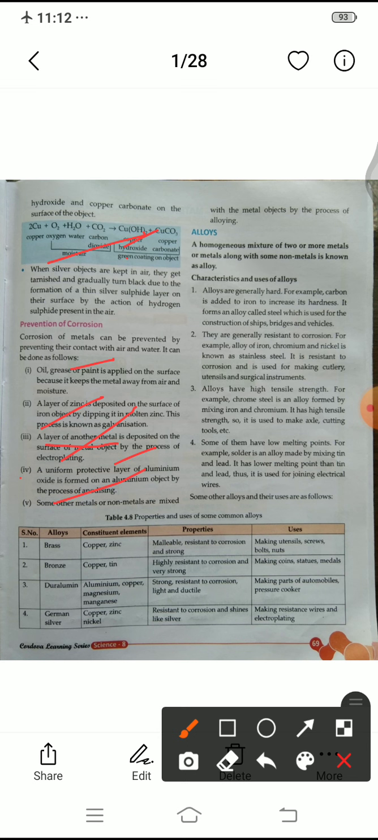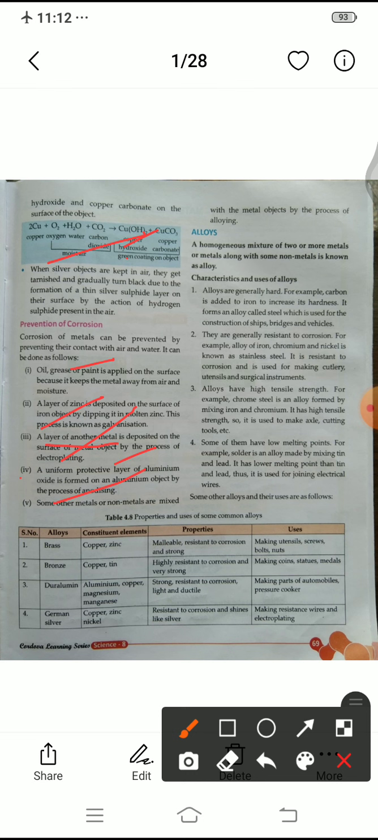then firstly we have to take one electrode and attach it to the gold, and the other one is the spoon, and after some time the spoon will get a layer. On the spoon there is one layer, the gold layer, and it is a type of electroplating. Fourth, a uniform protective layer of aluminum oxide is formed on an aluminum object by the process of anodizing. Okay, dear, now I hope you all understood the prevention of corrosion.